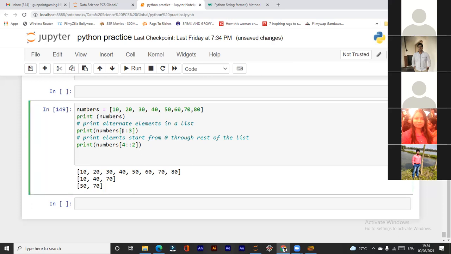If before this double colon we write any number, that becomes the index of the list. And afterward, if we write anything, that is the step that we have to take. Means the element which we have to select, third element or fourth element from the present element. Suppose present element is 10, then we have to take the third element from there. So 1, 2, 3. It will be 40. Like that.